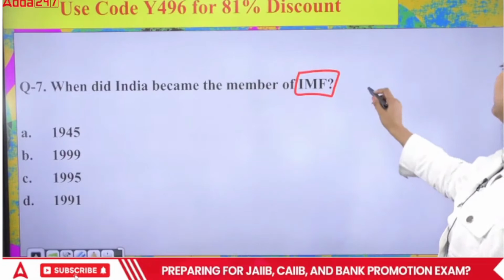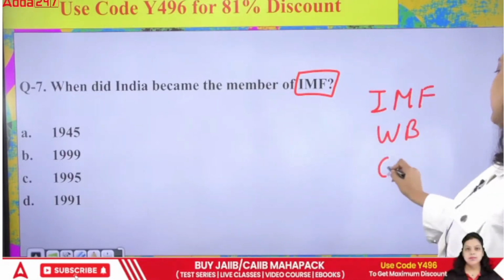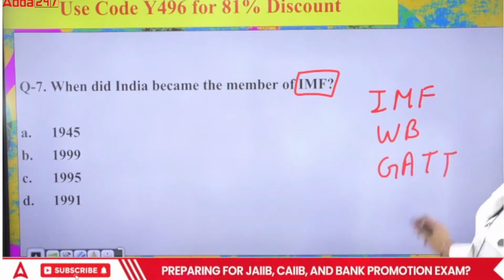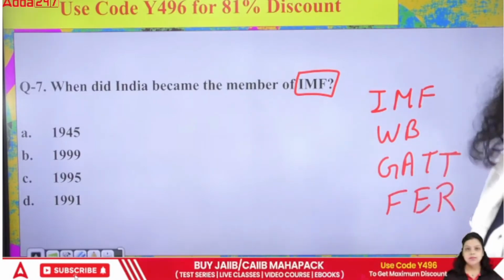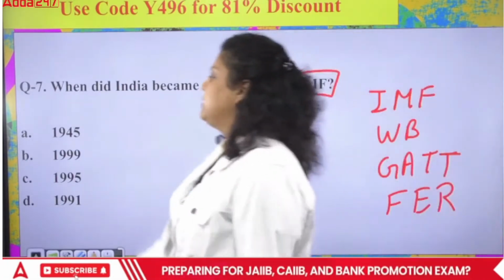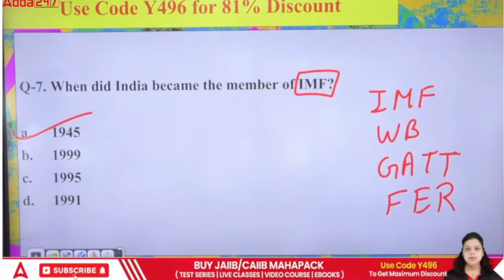Out of those 4, first we have IMF, second we have World Bank, third we have GATT, that is General Agreement on Trade and Tariff, and the fourth one we have the floating exchange rate system. These are the 4 institutions that were introduced after the Bretton Woods Conference, which happened in the year 1945. So the right answer will be 1945.